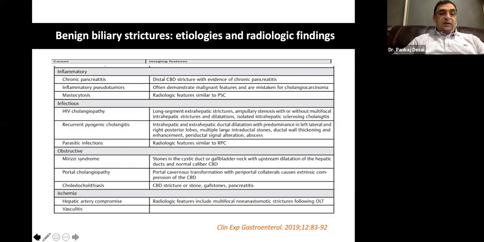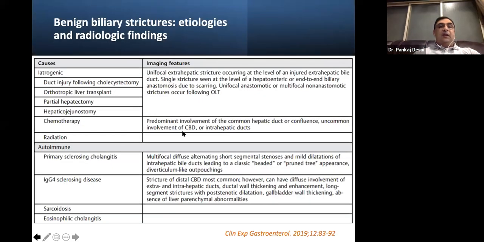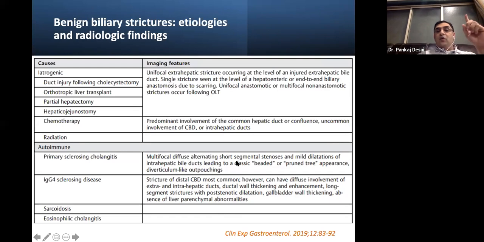So we were talking about the iatrogenic injury. They are single strictures at the level of the injury or at the level of anastomosis, and usually unifocal. Multifocal is very uncommon unless it is a liver transplant patient. Primary sclerosing cholangitis, you have multifocal diffuse alternating short segmental stenosis, or you have a classic beaded or pruned tree appearance that we can always make out.